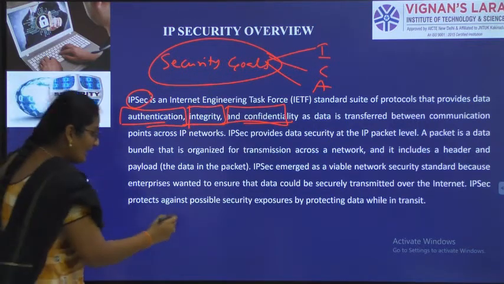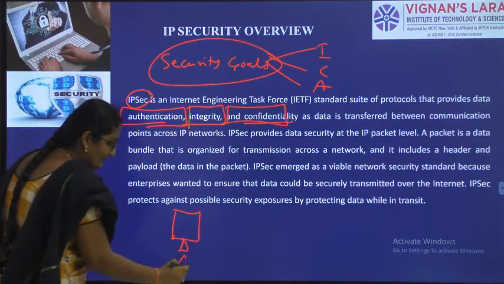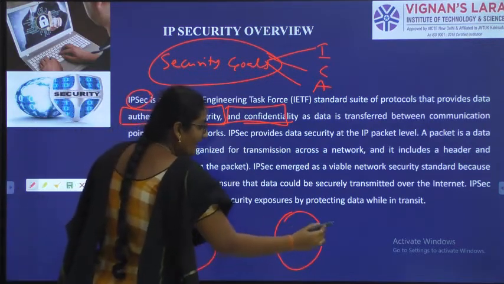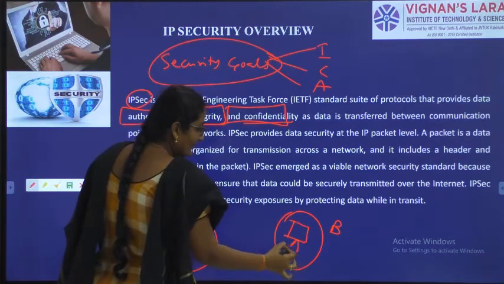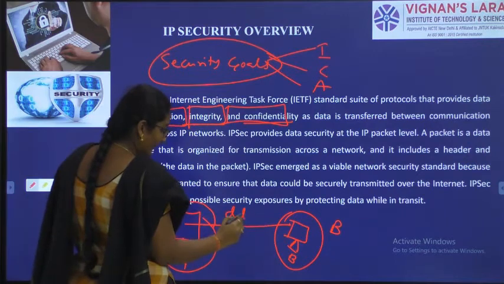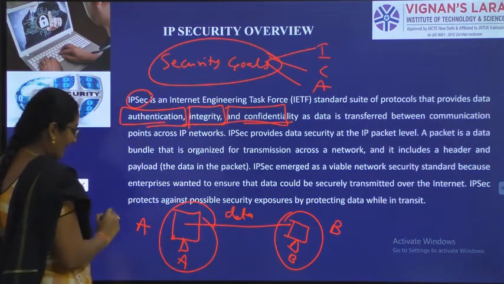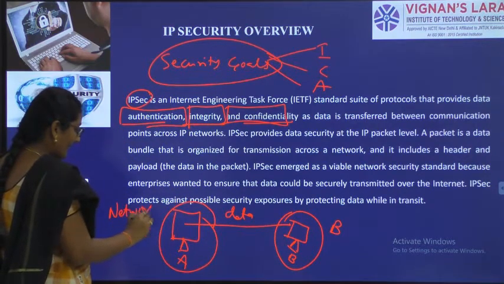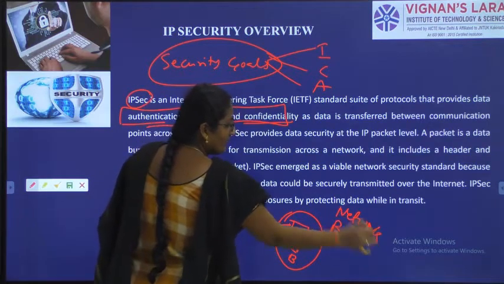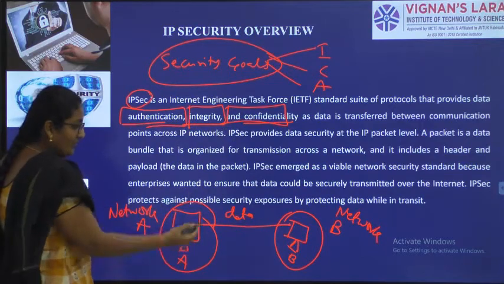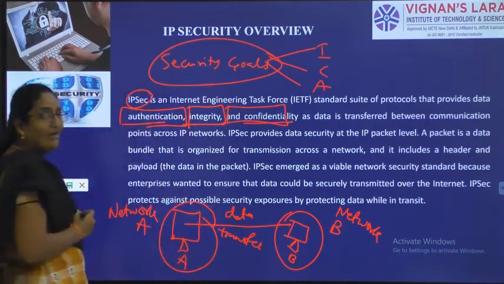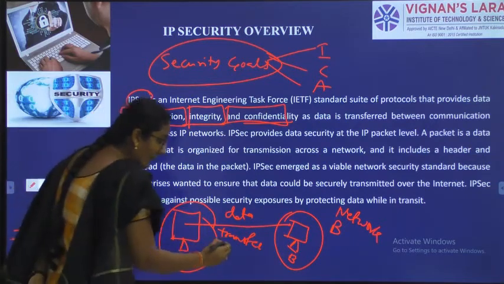What I wanted to tell you, I have system A in network A and I have system B in network B. Now A wants to transfer data to B. A is a system in network A. B is a system in network B. Now A wants to transfer the data to B. How will it transfer? It will transfer in the form of packets.